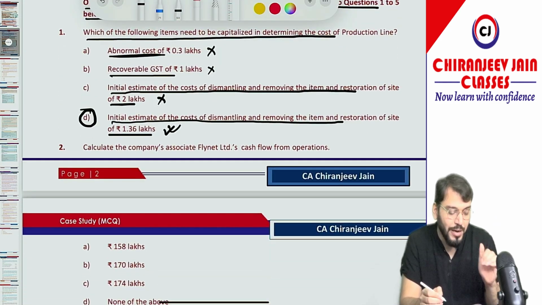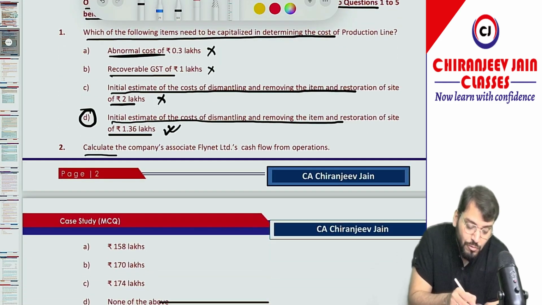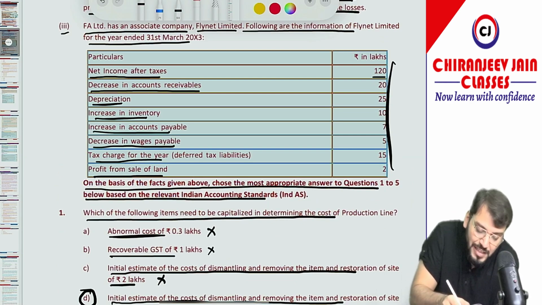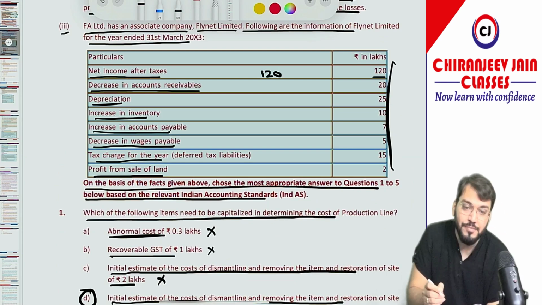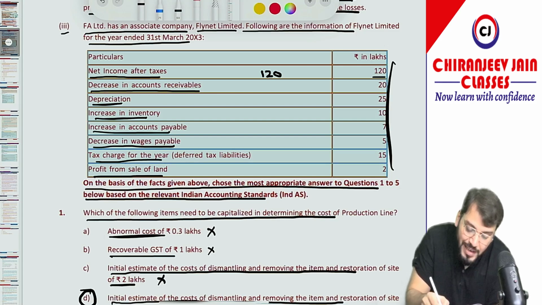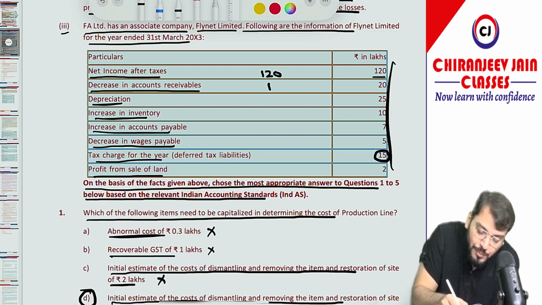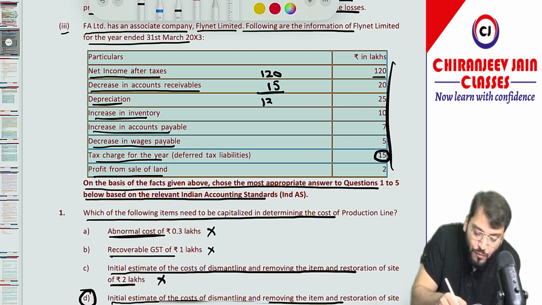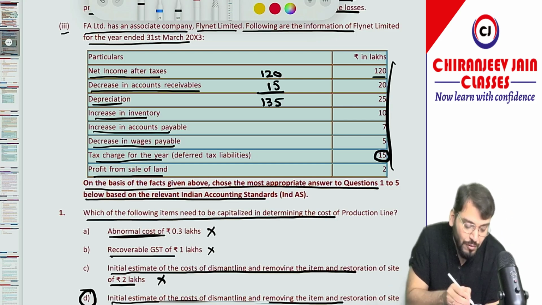Yes, sir. Let us come to point number 2. Calculate the company's net cash flow from operations. You need to calculate cash flow from operations. Let us start. So can you see they have given profit after tax 120. In this you will add first what? Tax charge 15 you add. So this becomes profit before tax. So 120 plus 15, 135 is the profit before tax.